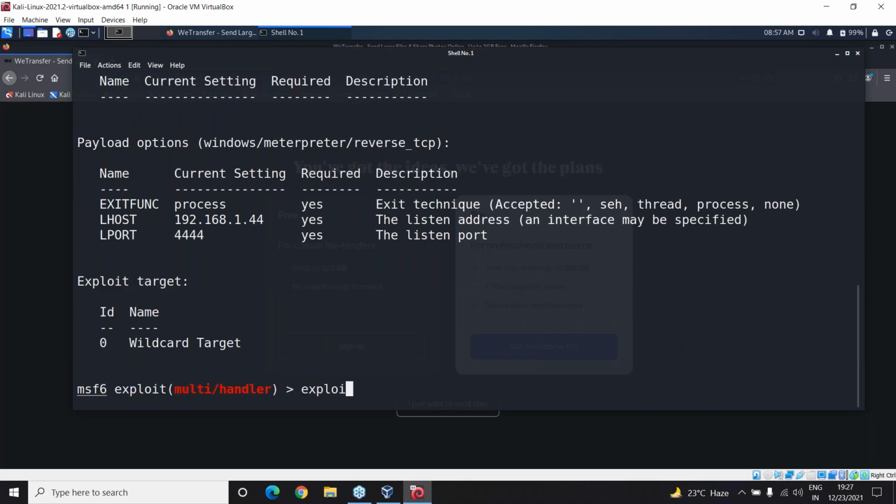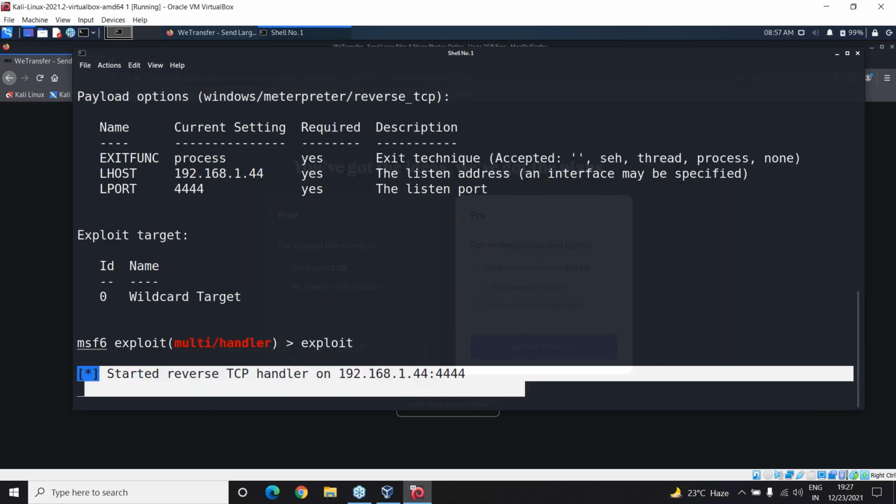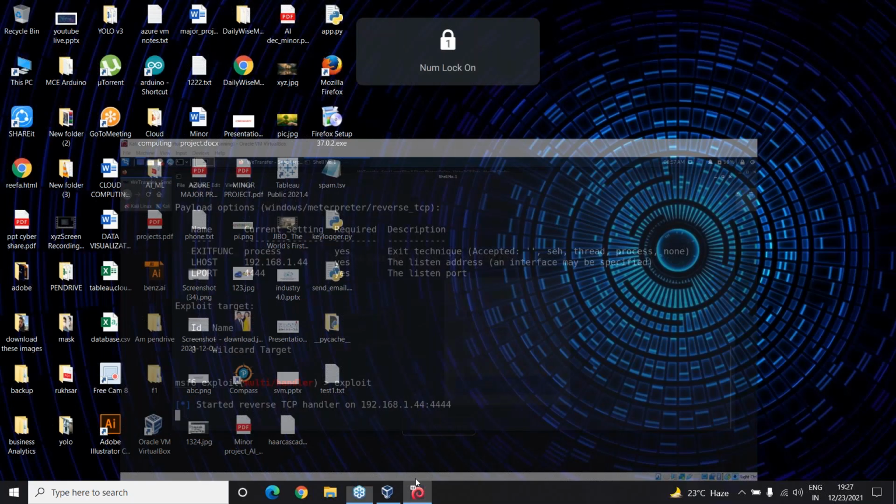Right. So after this, I just have to click on exploit. It'll give me started a reverse TCP handler on this thing. Now what you need to do is just share that file. It needs to be run on, say, the victim system.